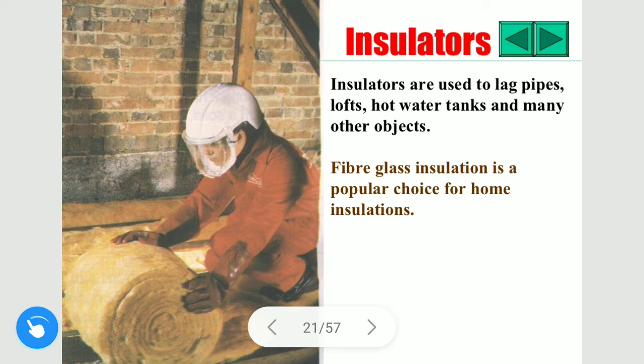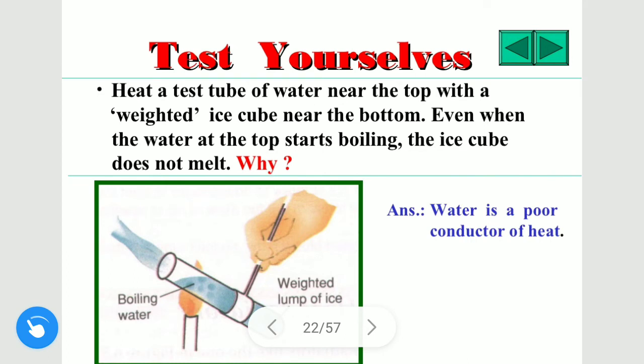This is a good example, fiberglass insulation. We all see that in our homes we have fiberglass windows. So why do we use fiberglass? Because it is a poor conductor of heat. Hence we are using fiberglass insulation. We are not going to test this. Let me just clear that water is a poor conductor of heat. I think this is distilled water.